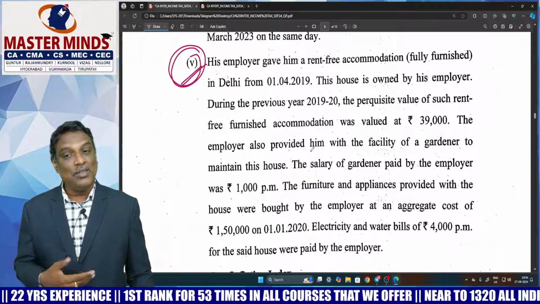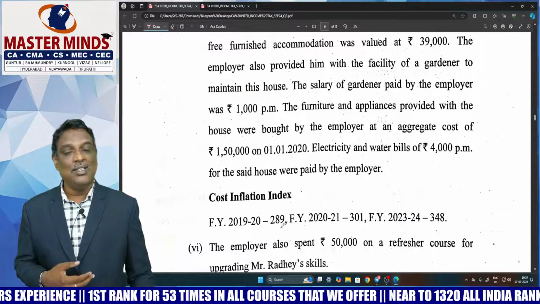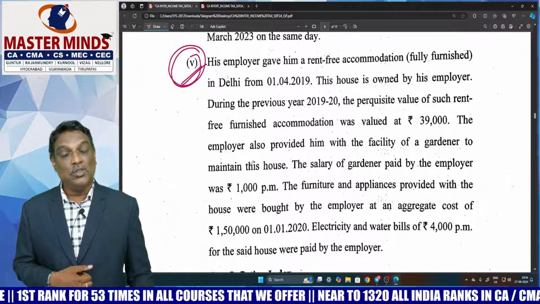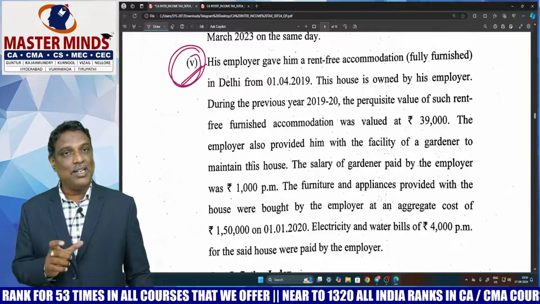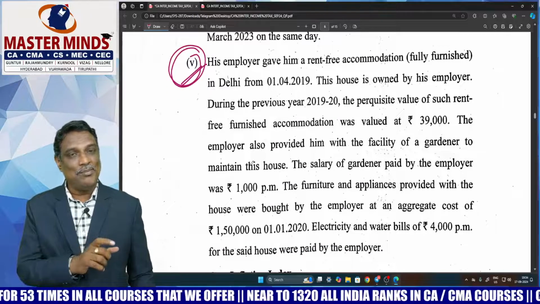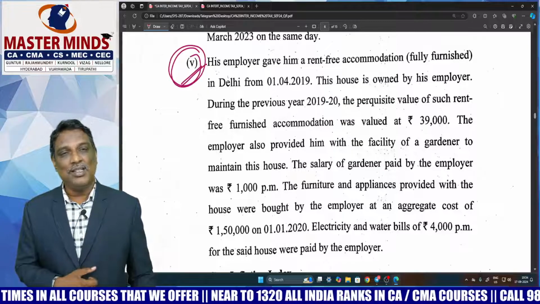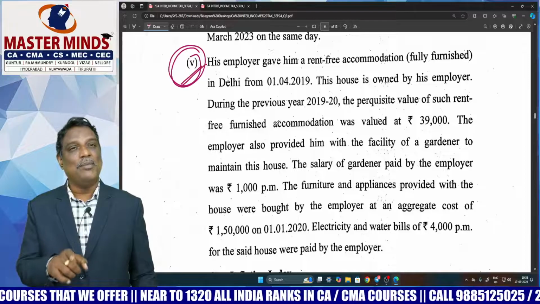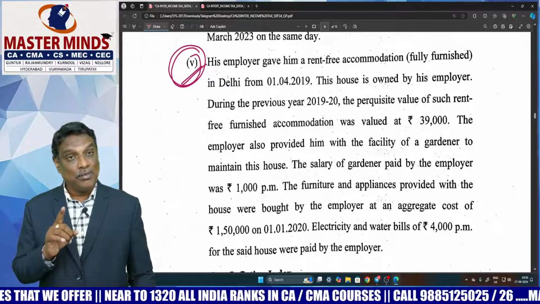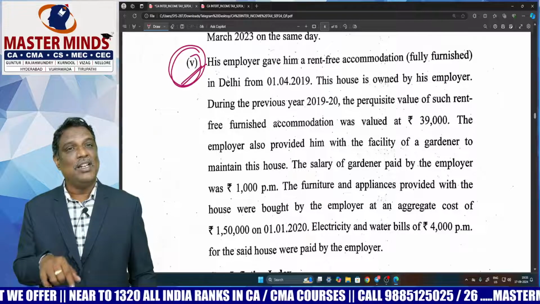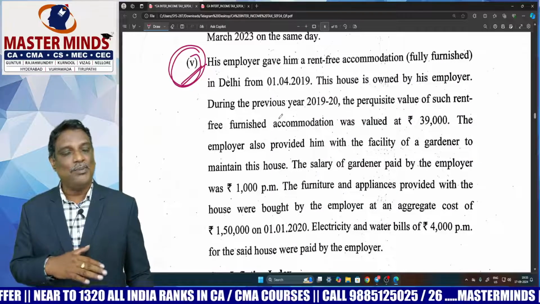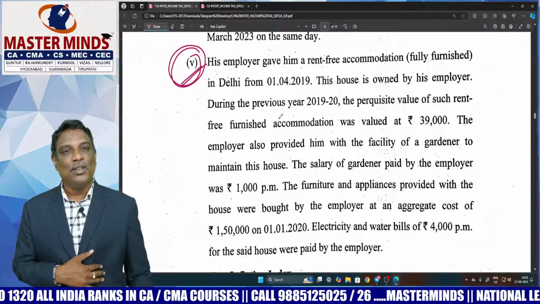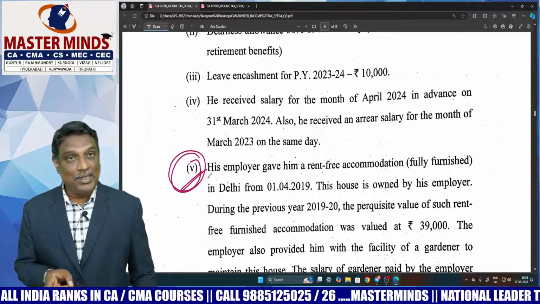The concept includes the cost inflation index, that is, the indexed numbers have been given below that point. So for rent-free accommodation, if the same accommodation were provided to the same employee for subsequent years also, there was an amendment which was already included in our amendment material. There is a problem also provided in that material. If you had prepared well, you could have answered this question very easily. Okay. So this is the amendment.